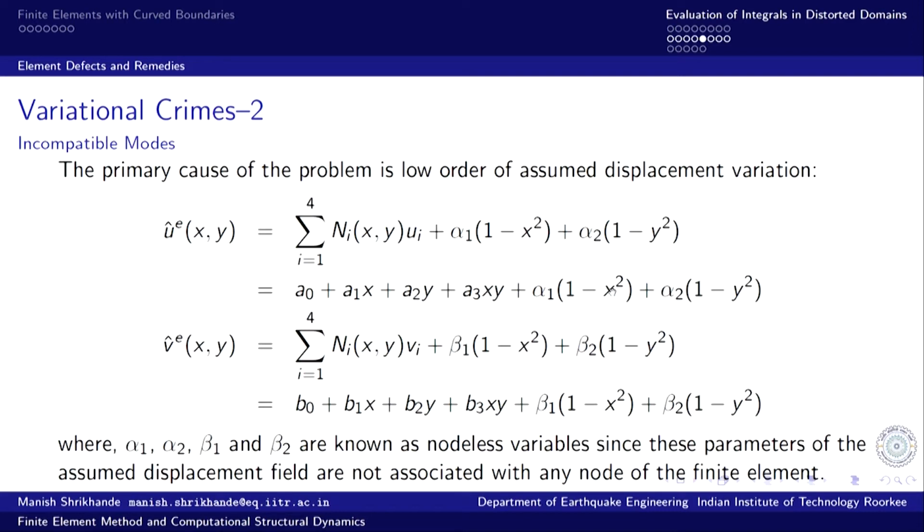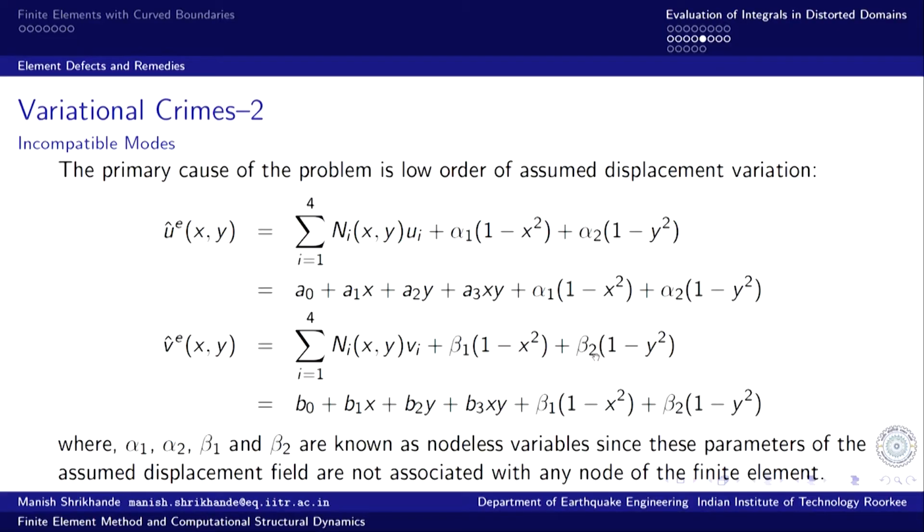Now, we also have an x square term and a y square term, and these are included in such a way that their contribution on the boundaries is 0 wherever we require it to be 0. So, they can vanish at the boundaries if they need to be vanishing. Similarly, we have a similar modification in case of displacement component V.